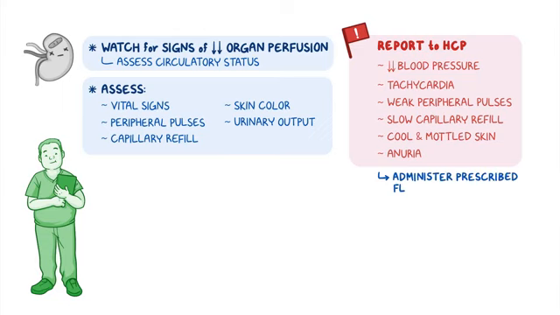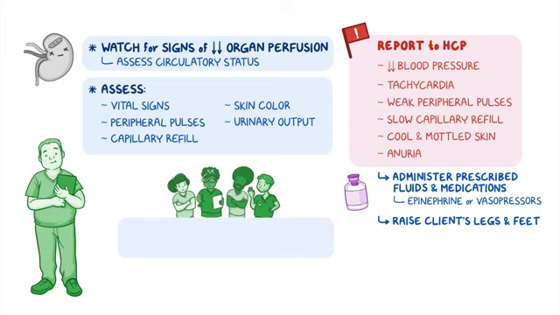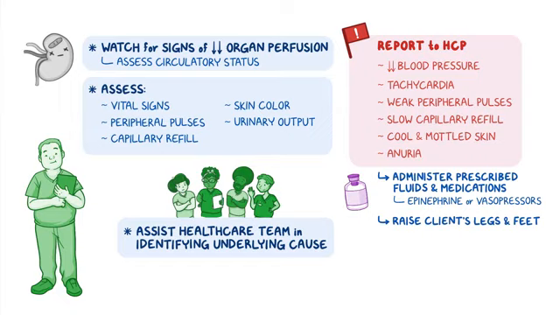Administer the prescribed IV fluids and medications, including an infusion of epinephrine or vasopressors, as ordered. And raise your client's legs and feet to assist in promoting adequate circulation to the central part of the body. Finally, assist the healthcare team in identifying the underlying cause of the anaphylactic reaction.